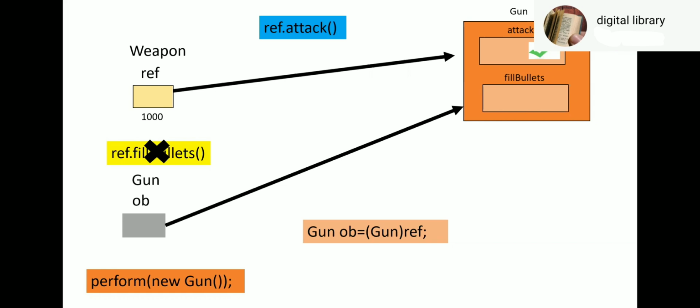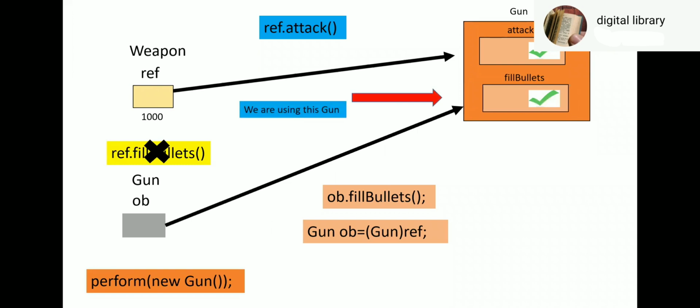Now with this downcasting, what has happened? The reference of gun refers to the gun object. Nothing wrong. And OB dot fill bullets. So what can we say here? We are using this gun and filling bullets in the same gun.